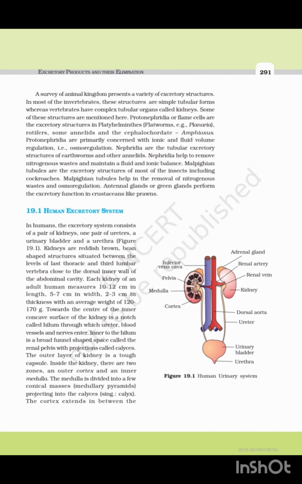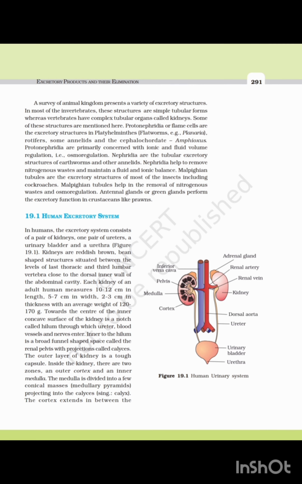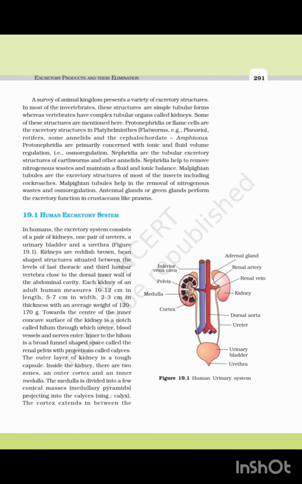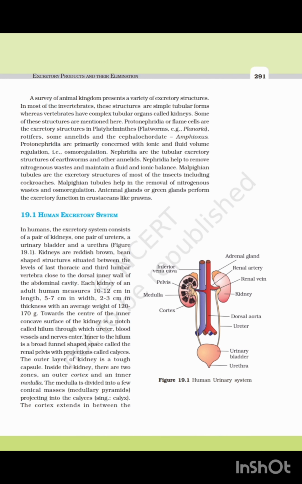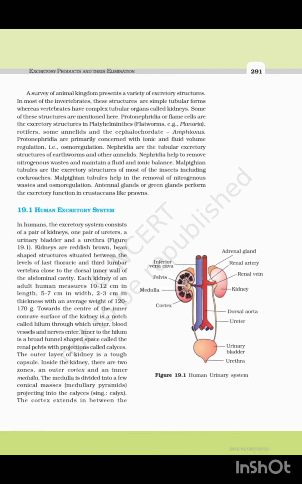In most of the insects, including cockroach, what is the excretory structure? Malpighian tubules. Malpighian tubules are the excretory structure of most of the insects, including cockroach. Antennal gland or green gland perform the excretory function in whom? Crustaceans like prawns.